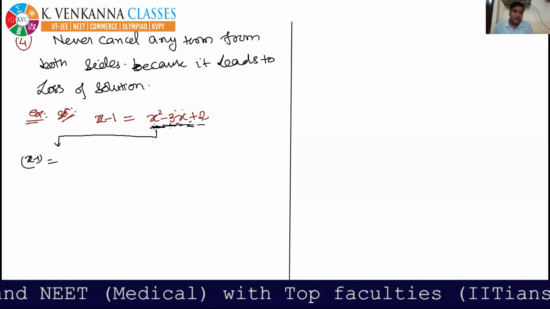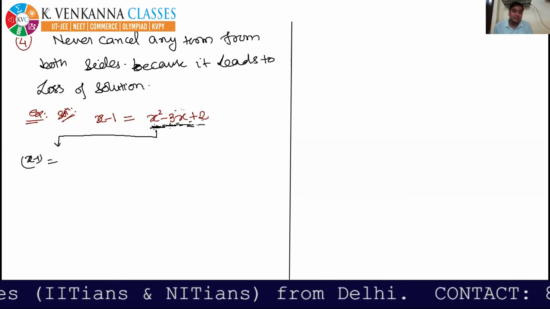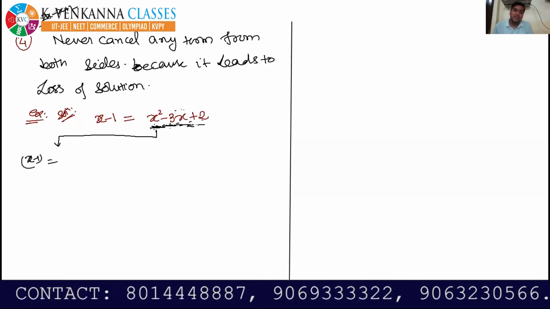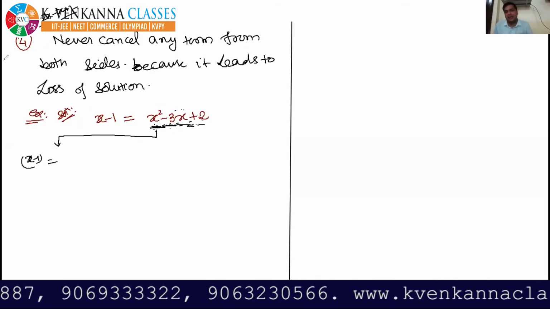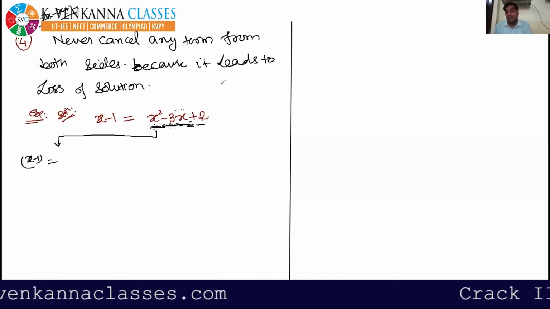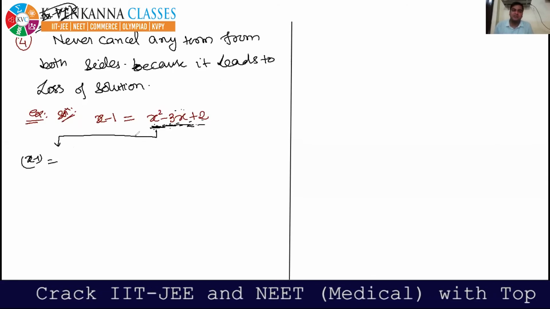I know that up to class 10th, you broke the middle term x square minus 3x into minus 2x minus x plus 2. Then you took common and factorized all these. But in class 11th, I am telling you to save the time. You need not break the middle term here.